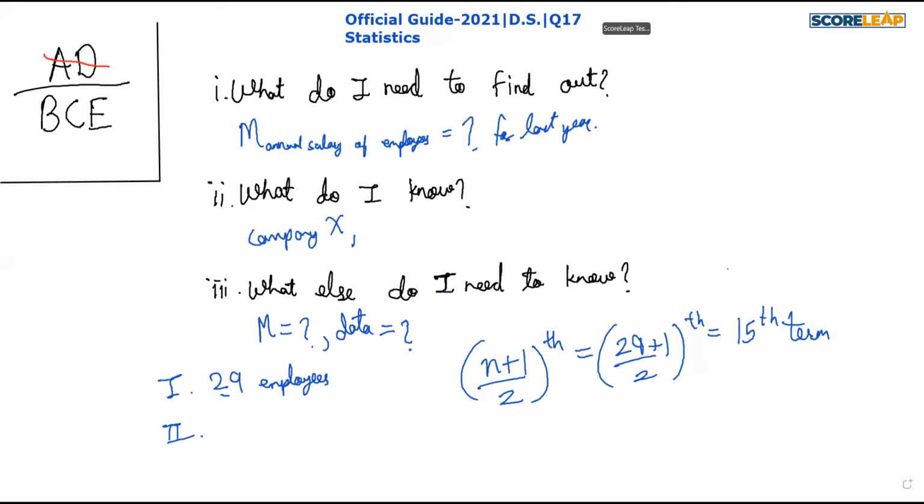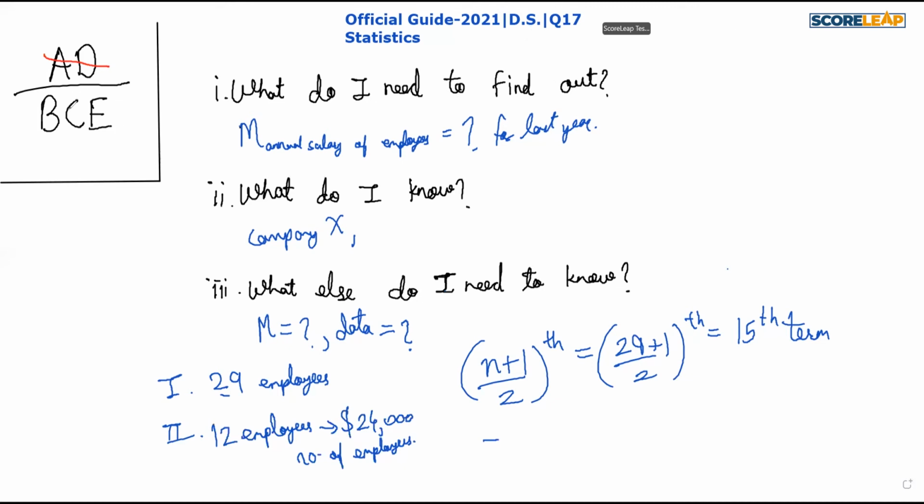Going to statement 2, let us check. Statement 2 says that last year 12 employees at company X had an annual salary of $24,000. So 12 employees had an annual salary of $24,000. Okay. This also doesn't give us any data, and here the number of employees is also missing. So we cannot conclude anything on the median salary. So statement 2 is also not sufficient.